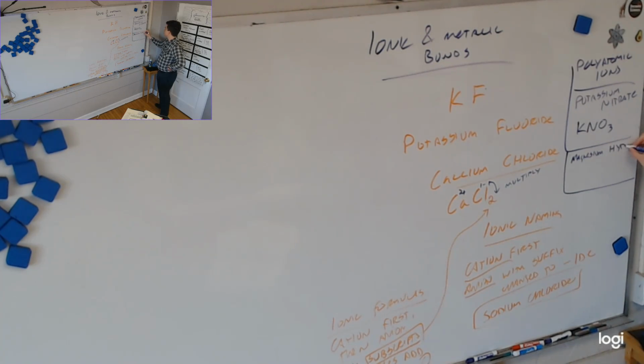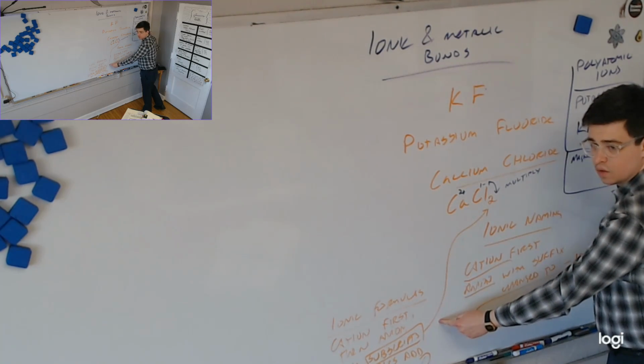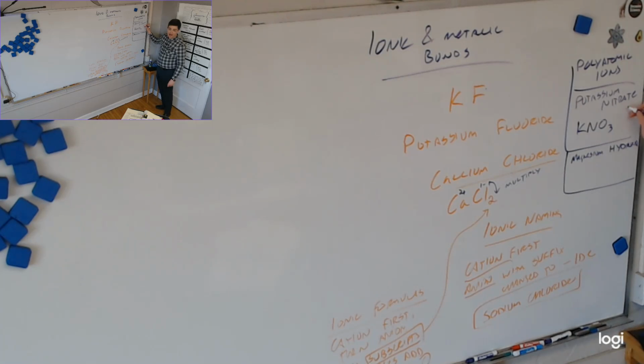Magnesium hydroxide. First of all, you have to be able to tell if the name includes a polyatomic ion. How do I know that this is a polyatomic ion and not just an element or a monomer? Because it doesn't end in "ide." The polyatomic ions end in "ate" or "ite," except hydroxide and cyanide. Those ones are kind of exceptions. So magnesium hydroxide, how do I name that?